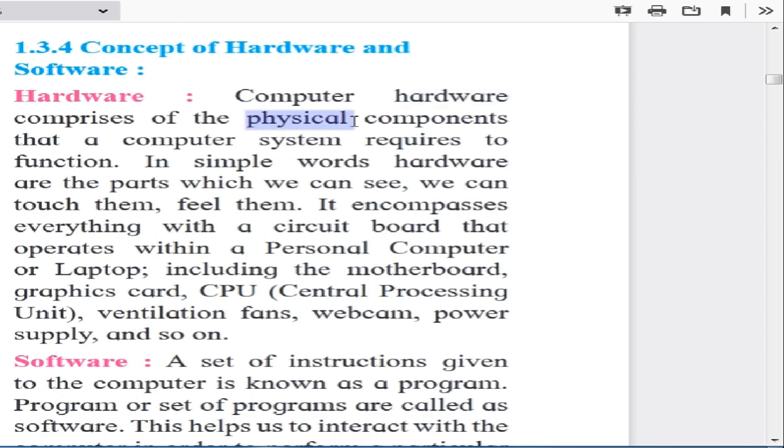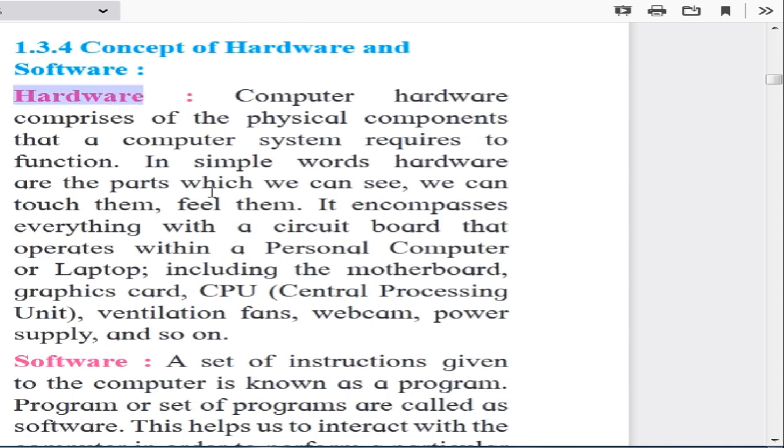So those electronic things in the computer which we can touch physically or handle physically, which make a computer system, can be known as hardware.